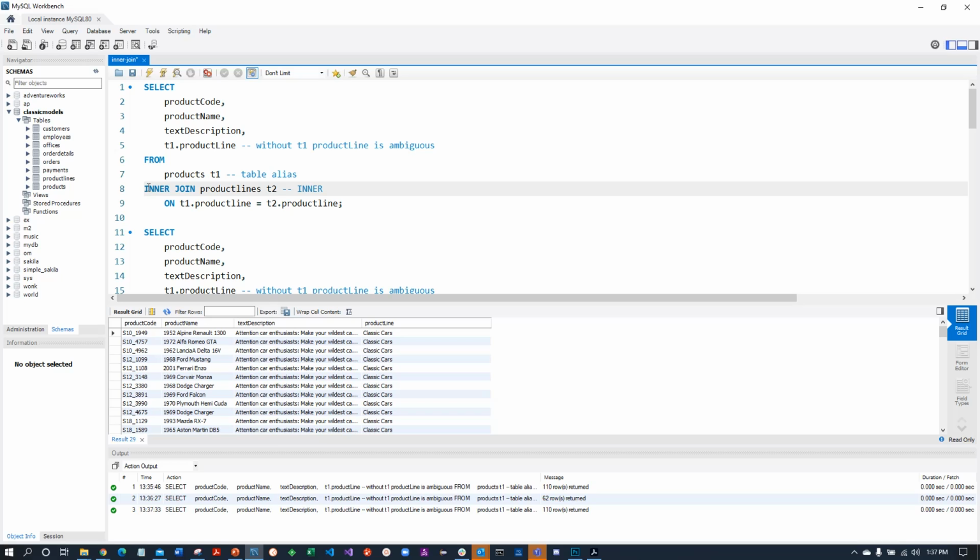Inner join has many different types of syntaxes. So as you study MySQL, you're going to find tutorials that will show you inner joins with different syntax than what I'm using. I'm using the most explicit syntax for inner joins. That is, inner join this table to this table on this condition. There are shorthand ways of expressing the inner join, but I'm not going to show you all the variations. I want to stay with the basic syntax that has the most explicit information, and that's also syntactically most similar to the outer join that we're going to study next.